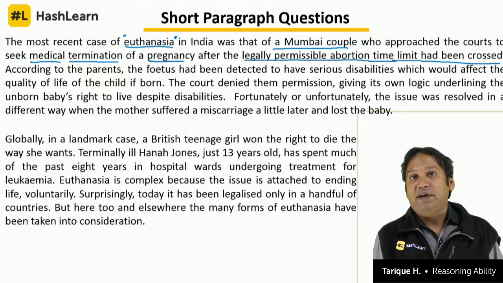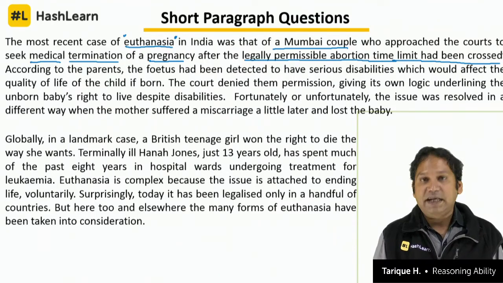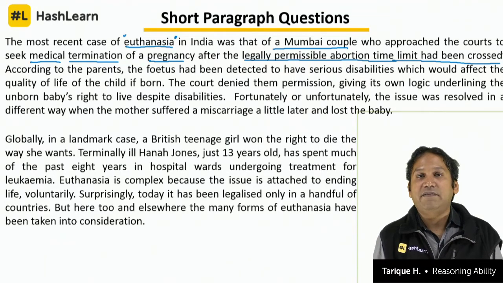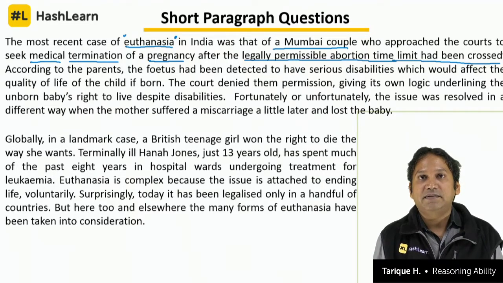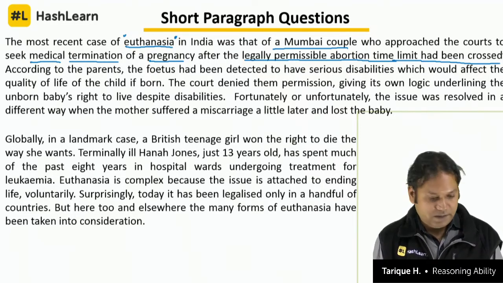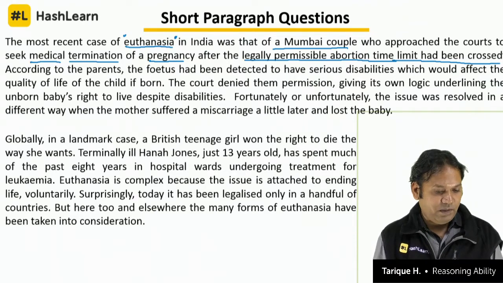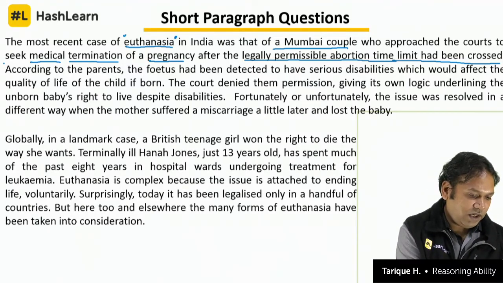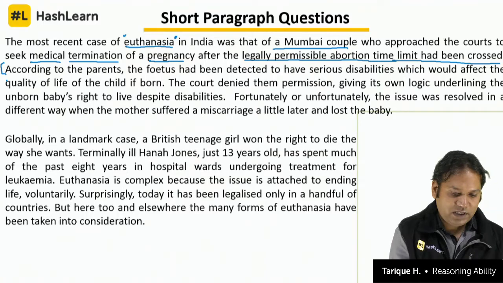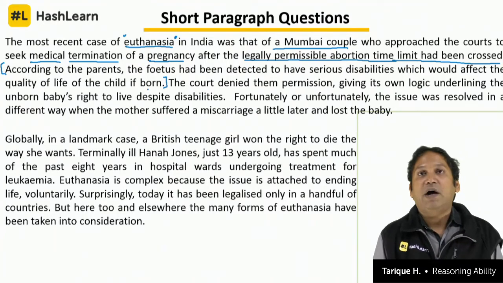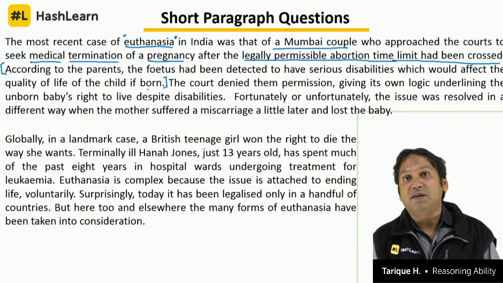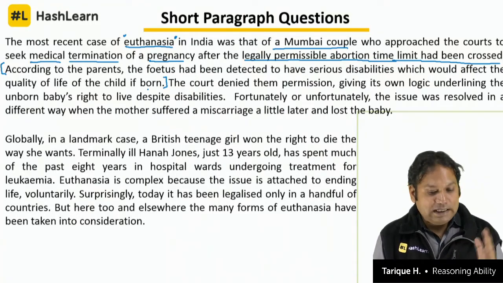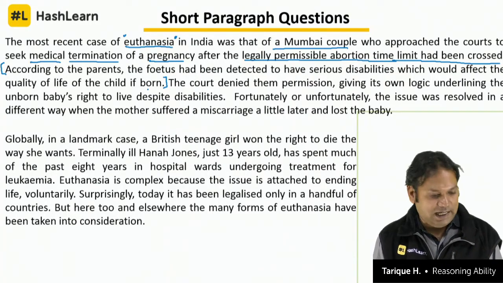Why did they want to abort the child? Aborting the child is a very bad thing. India is suffering from feticide, and we now have strict rules regarding abortions, and gender detection of the fetus is illegal in our country because many people find out the gender of the fetus and then they abort the child. So that is something our country is grappling with. Now, no parent wants to abort the child. Why did this couple want to abort the child?